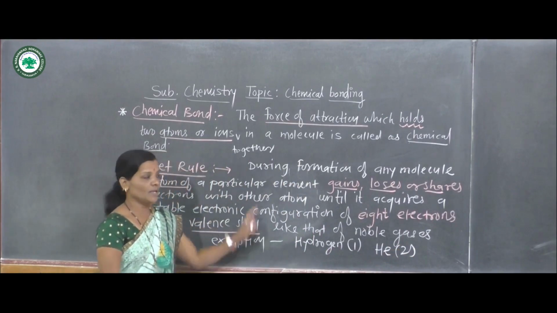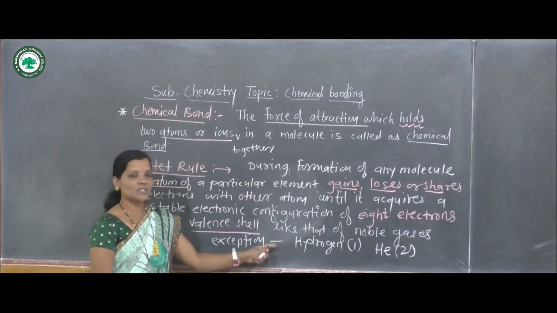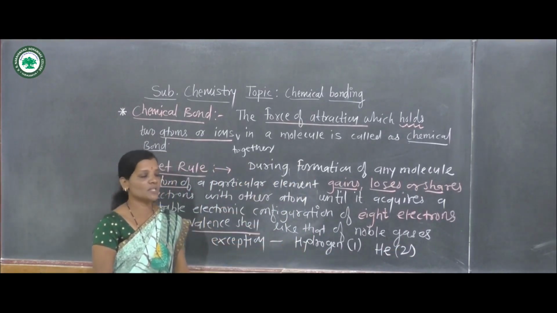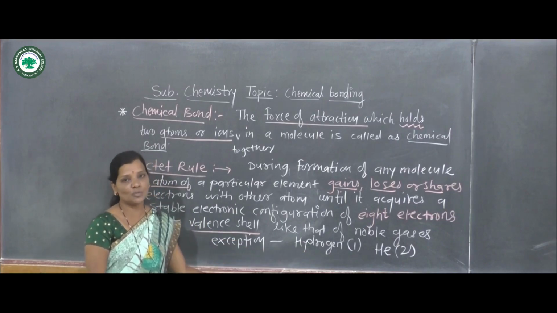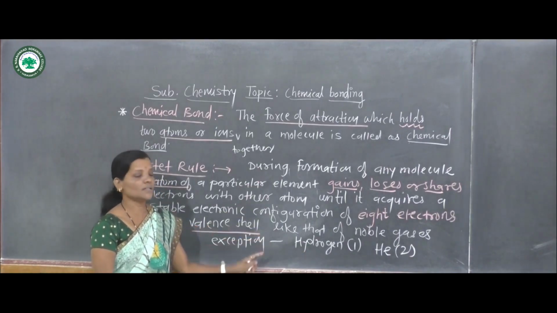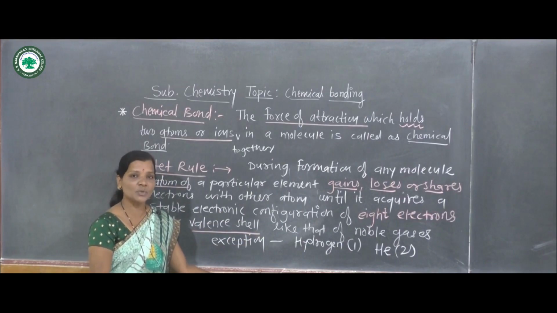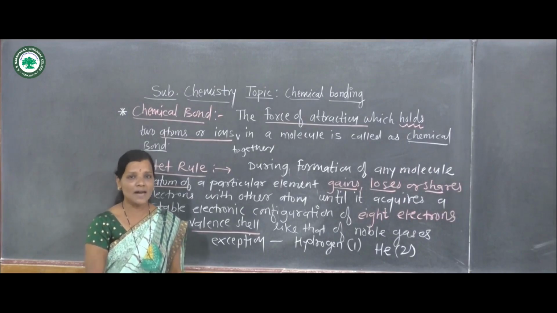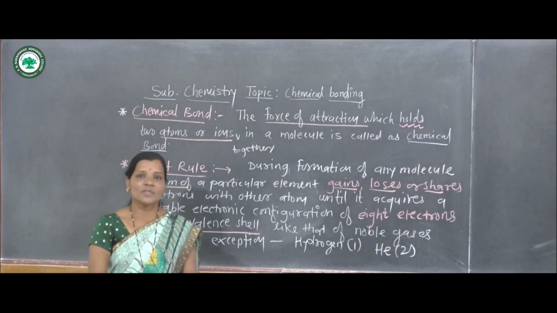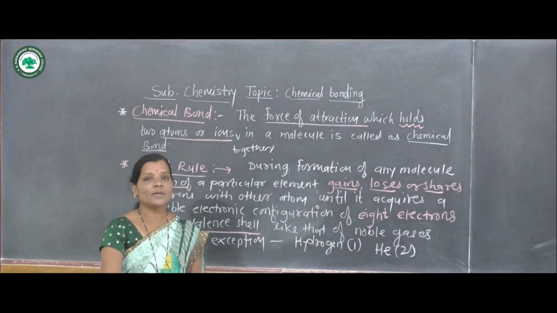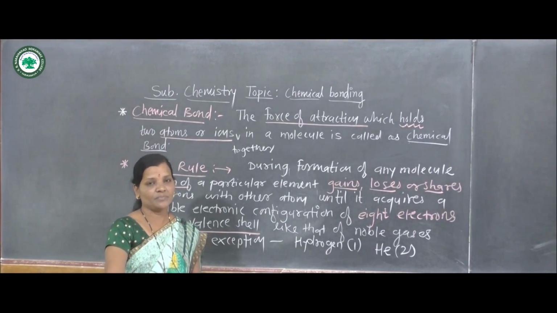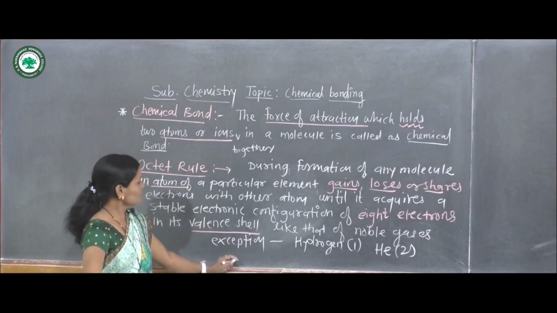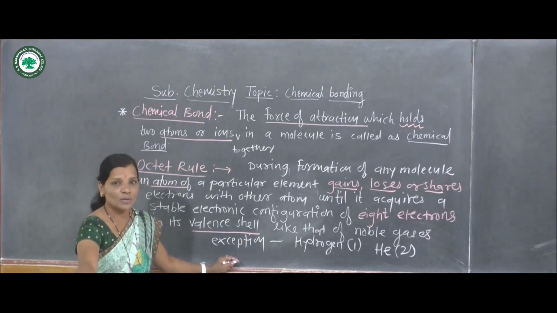And so octet rule is not applicable for hydrogen, because hydrogen is going to complete its duplet, while all other elements try to achieve 8 electrons in their valence shell by gaining, losing or sharing electrons with other atoms. But not every atom from the periodic table, when forming a molecule, follows this octet rule.